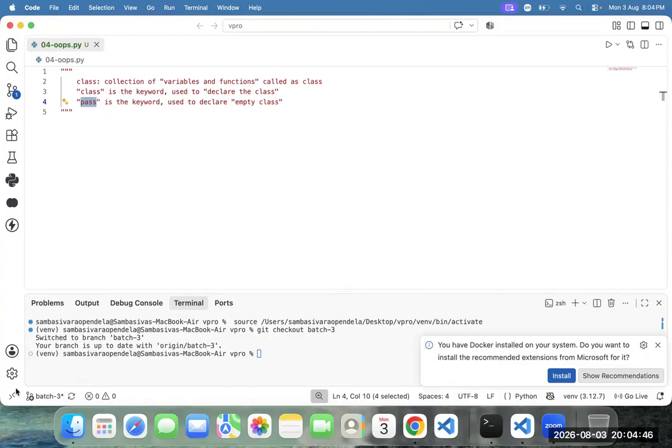Ravi, if possible, please unmute yourself. For example, this is one class. Assume this class loads into memory. Whatever the class is, it loads into memory. That memory we can call an object.